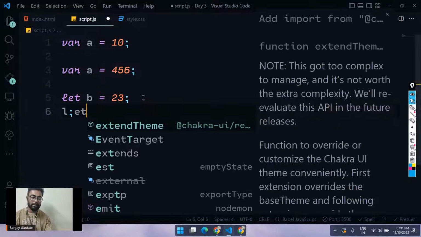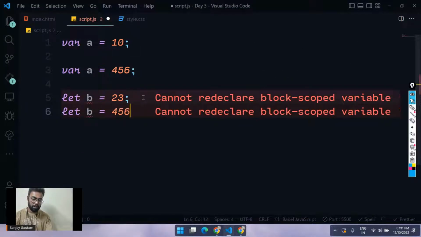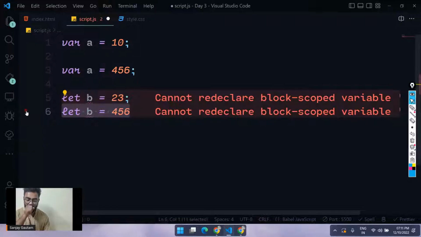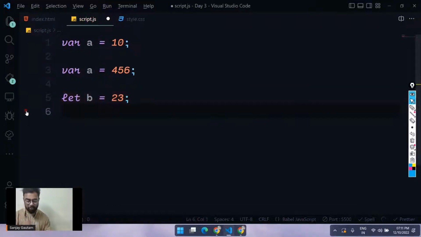Okay. In the case of let, you cannot do this. We cannot redeclare the variable two times. See, I'm getting an error: cannot redeclare block-scoped variable. Okay. Now this is the first difference between var and let. By the way, the rest of the things are exactly the same.